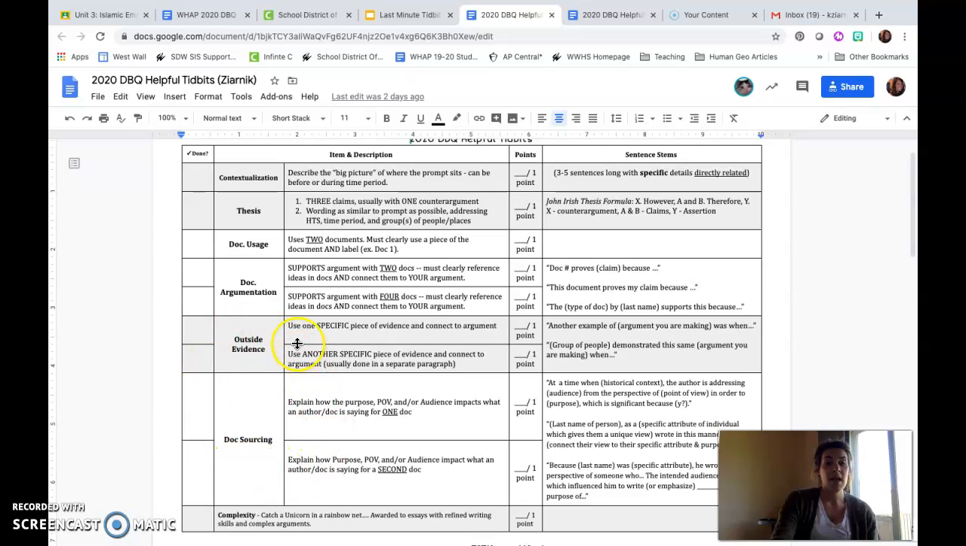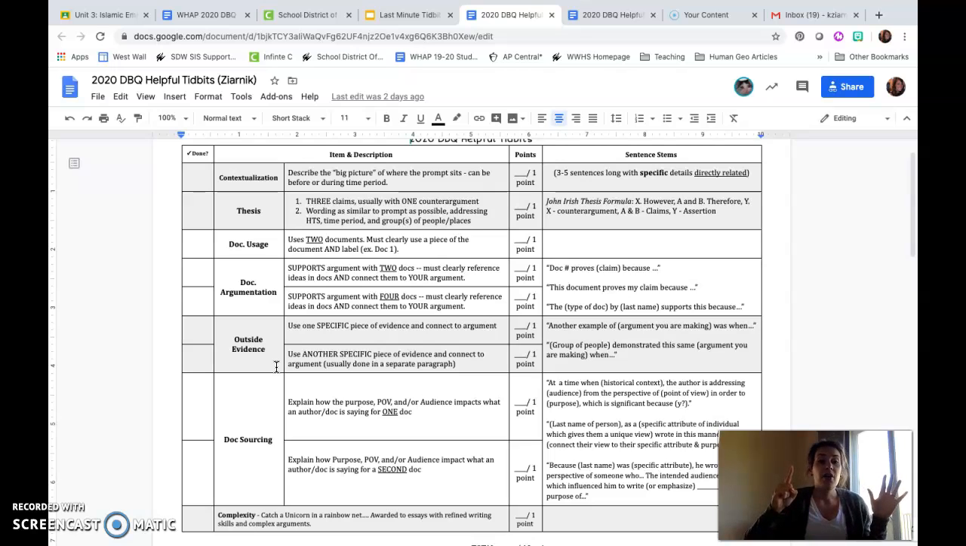Again, if I was going to go through and have my introduction, and I was awarded the contextualization and thesis points, that's 2 points total. If I then write my first body paragraph, and let's say I correctly use and analyze 2 documents, that's 2 more points I could potentially get. If I add in 1 point of view and 1 outside evidence in that first body paragraph, that's 2 more points I could be awarded. So now I'm already up to 6 points, okay?